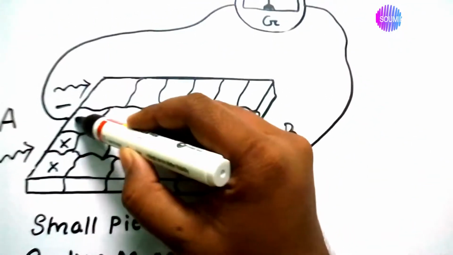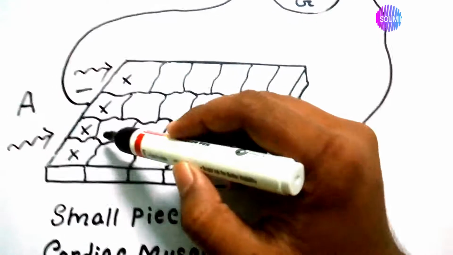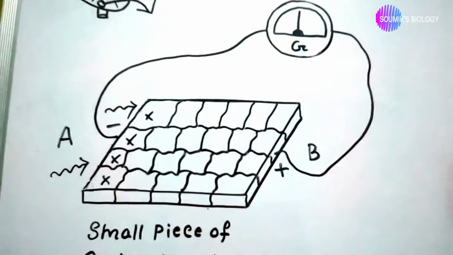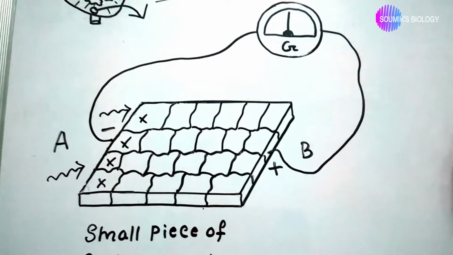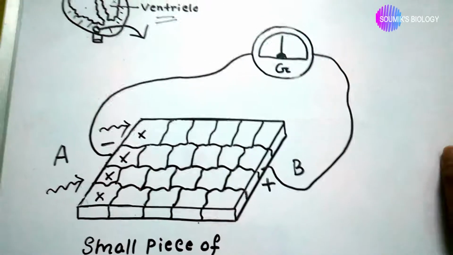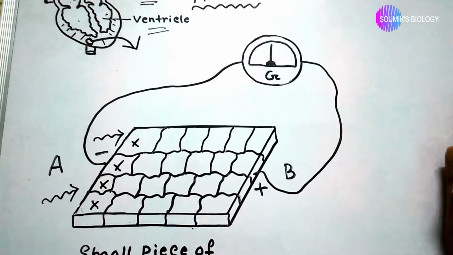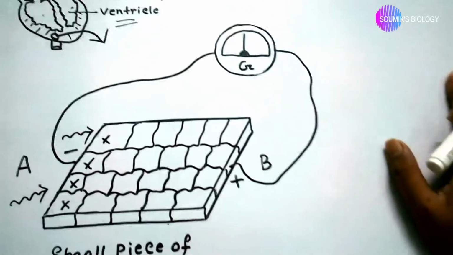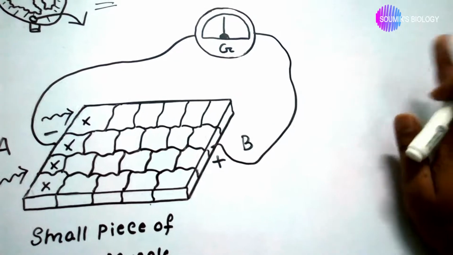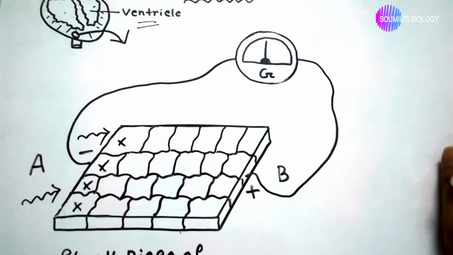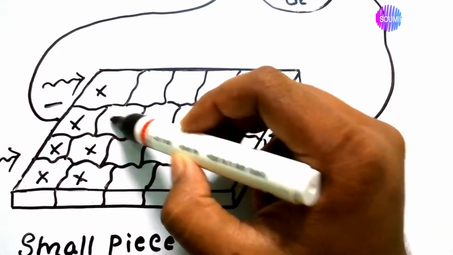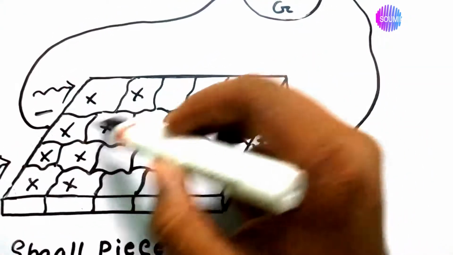Okay, so cells are positively charged, and we know that one cell's depolarization causes the depolarization of the adjacent cell, and then the cell that is depolarized causes another depolarization in its adjacent cells. So these cells also depolarize by this.